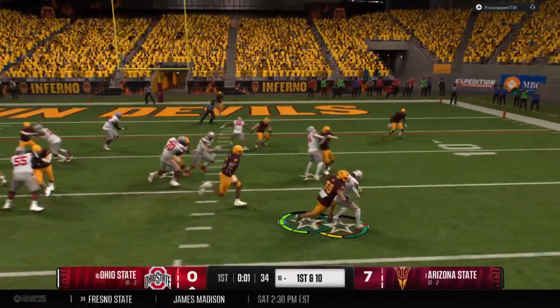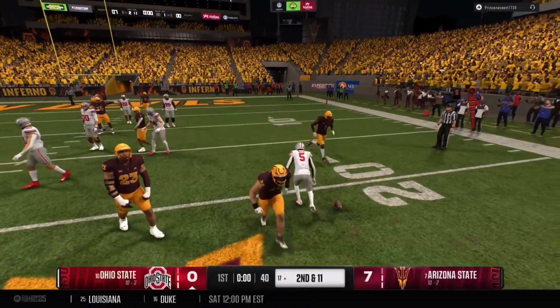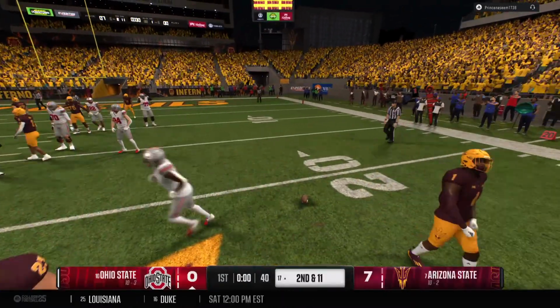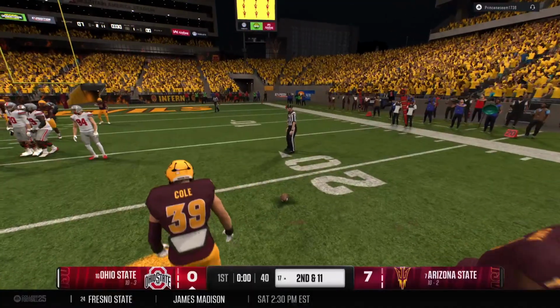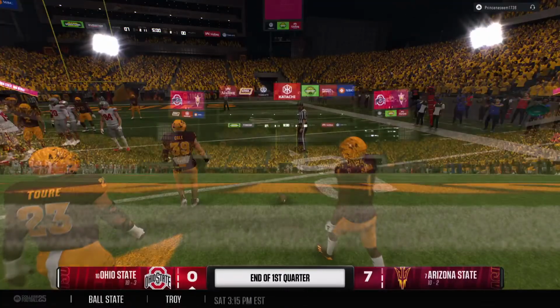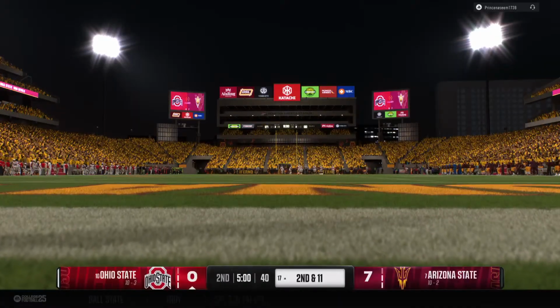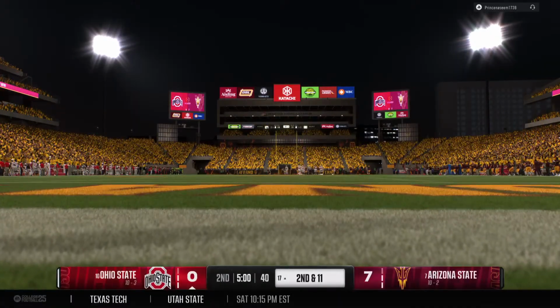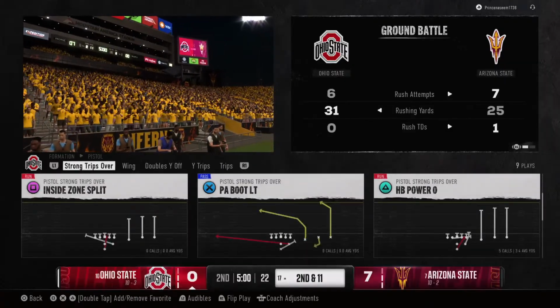And they'll go right back to him on first down. And the offense going backwards in that play. Defense makes a stop to wrap up the first quarter. That's the end of the first quarter. With the score, Arizona State 7, Ohio State 0.